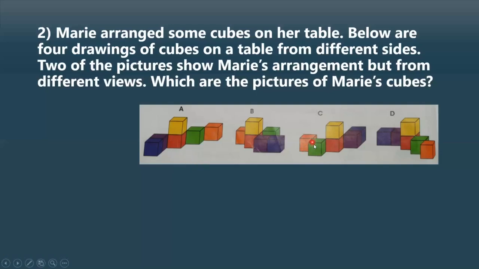It is arranged in the sense like a knot, but we don't get the same arrangement. The arrangements are okay, but this is not the different view of A. Now let's have a look at D. It is arranged in the same way and placed in the same manner, and we can see it is a different view of A. Yes, so here the answer is A and D.